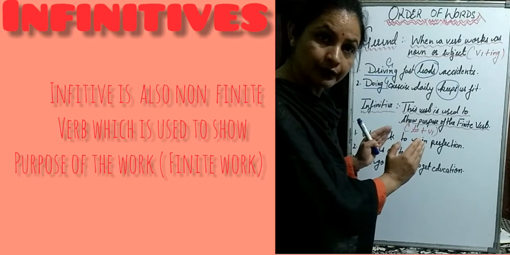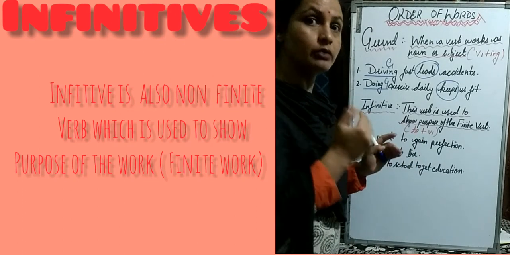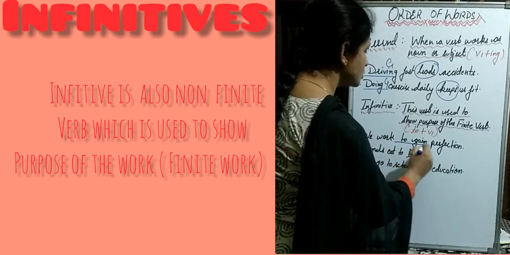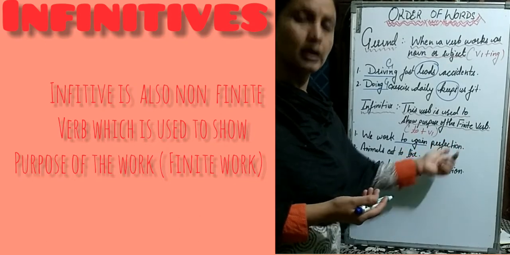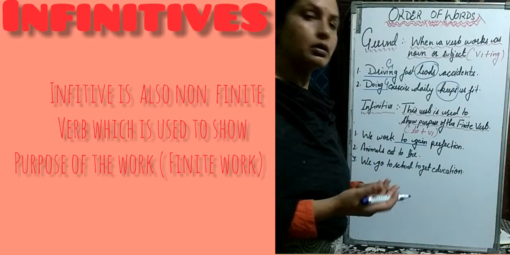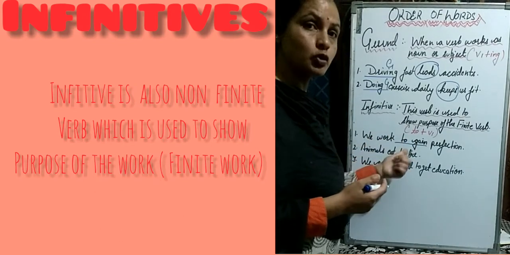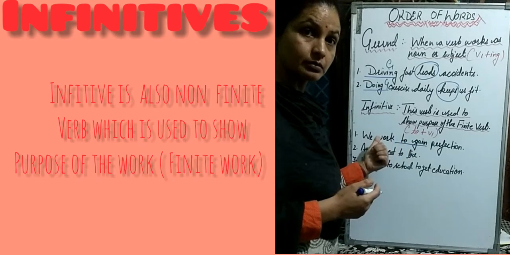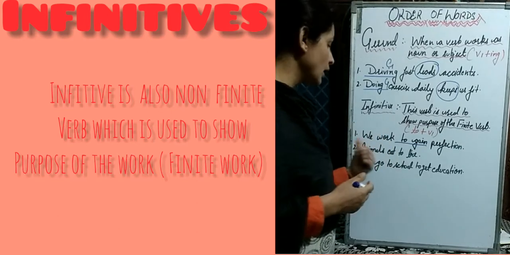We have to get the answer to this. So the answer is to gain. To gain what? That is perfection. But the important thing is why we work. So to gain is showing a purpose. So we have to get the answer of purpose.